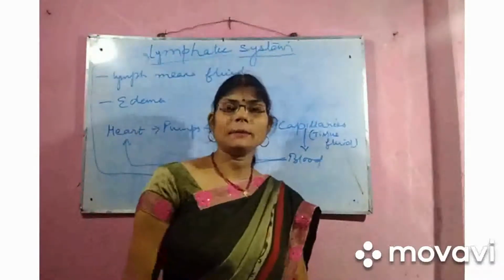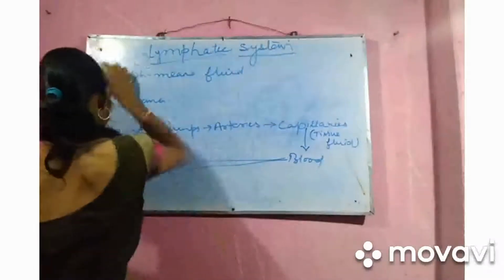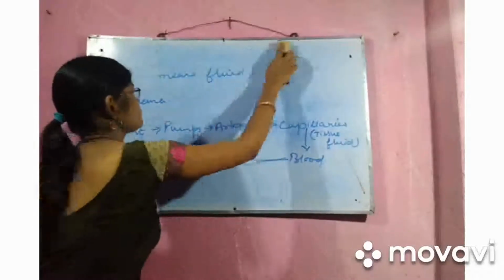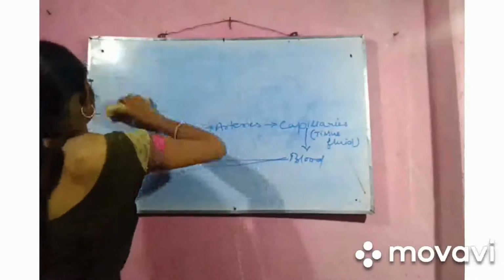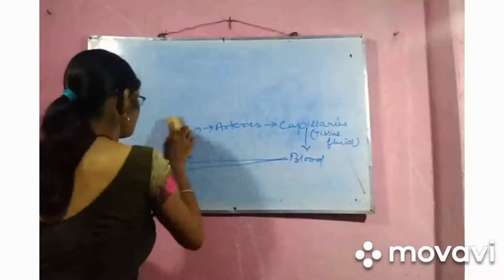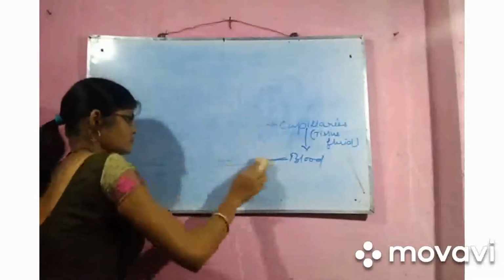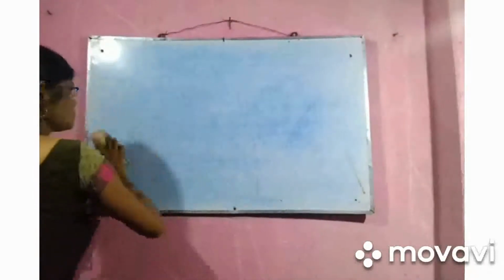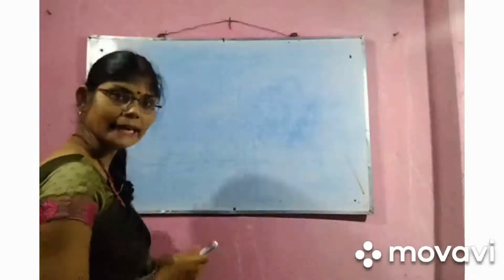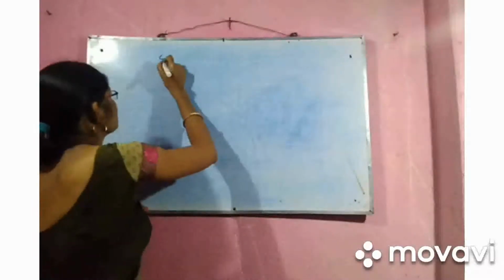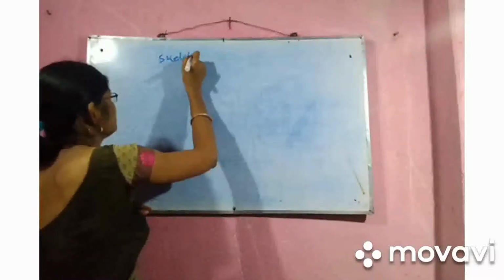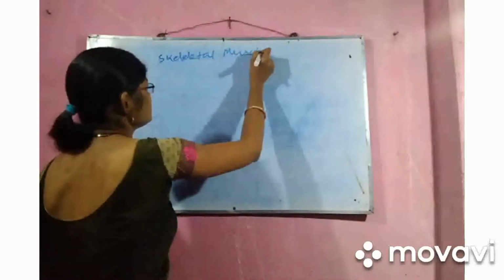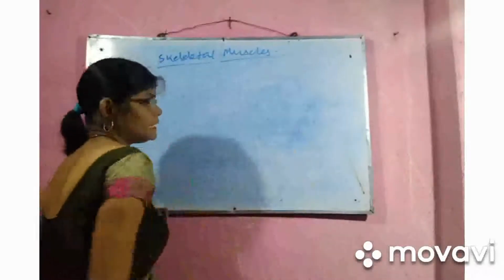We will read something about skeletal muscles. We know what a skeleton is.